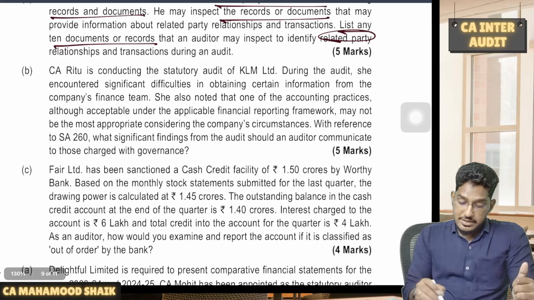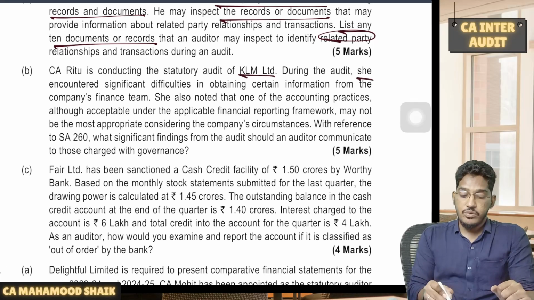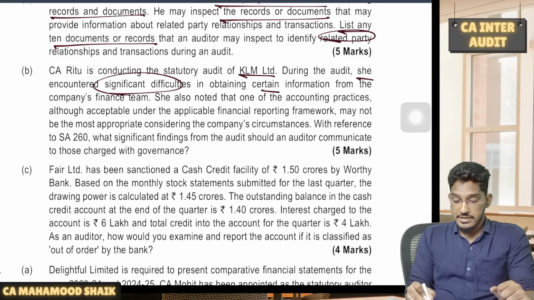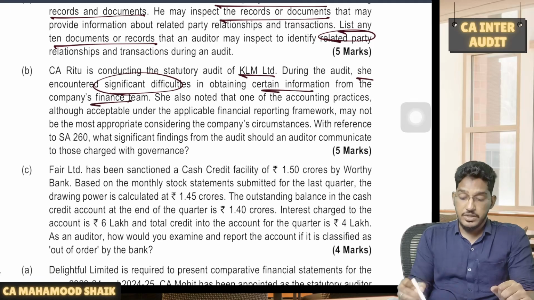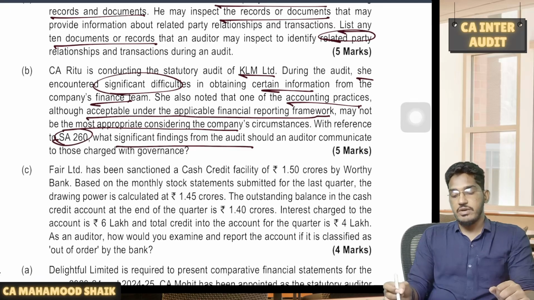Next one. CA Ritu is conducting the statutory audit of KLM Limited. During the audit, she encountered significant difficulties in obtaining certain information from the company's finance team. She also noted that one of the accounting practices, although acceptable under the applicable financial reporting framework, may not be the most appropriate considering the company's circumstances. With reference to SA 260, about what significant findings are you required to communicate? Straightforward question from SA 260.